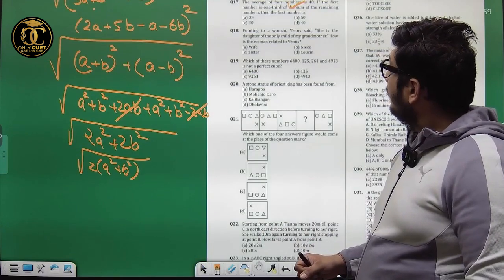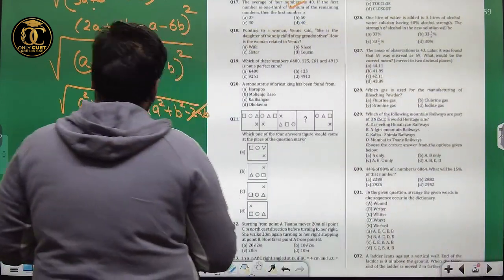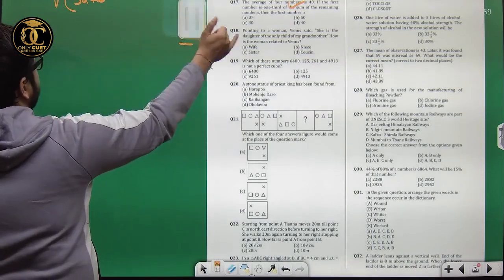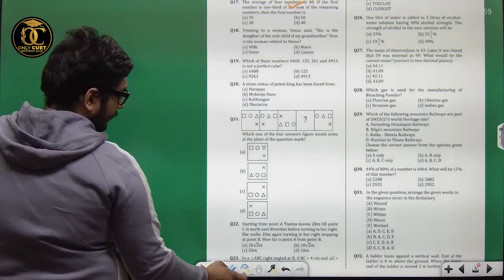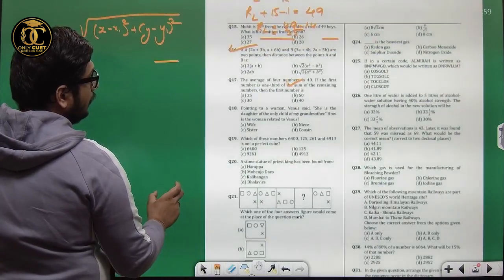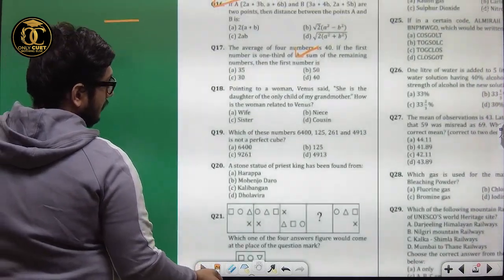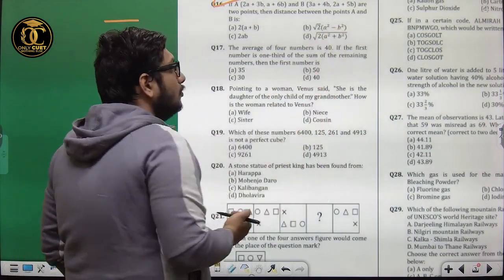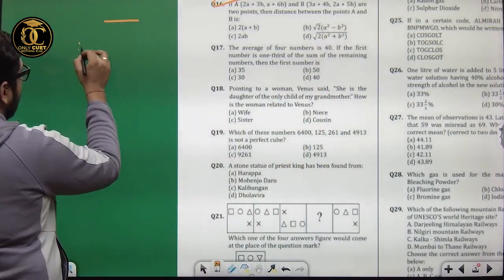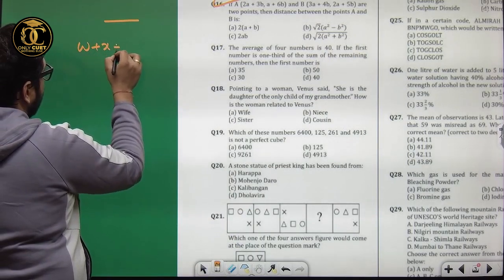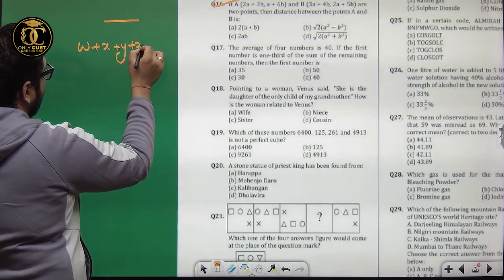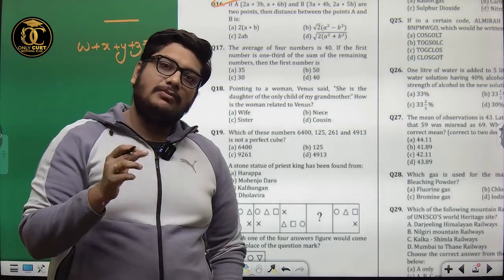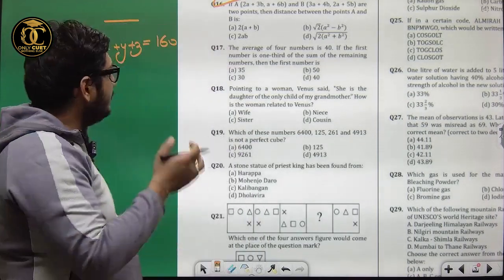Question number 70. It says the average of four numbers is 40. Let those four numbers be W, X, Y, Z. So the sum is 160. Why 160? The average is 40, so multiplied by 4 will give the total sum, 160.